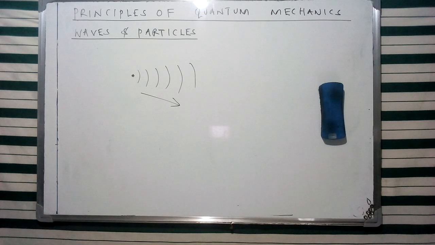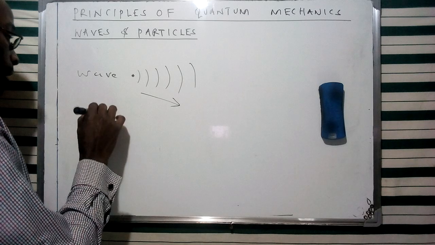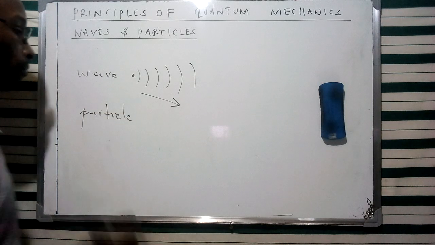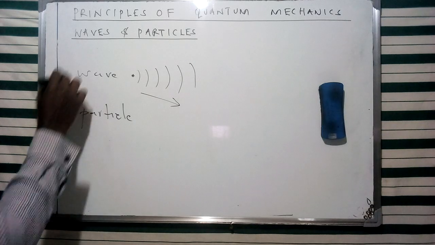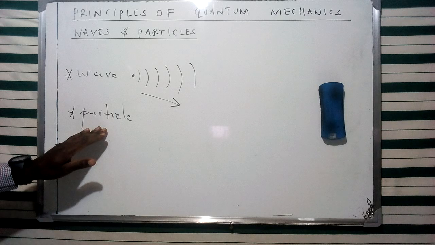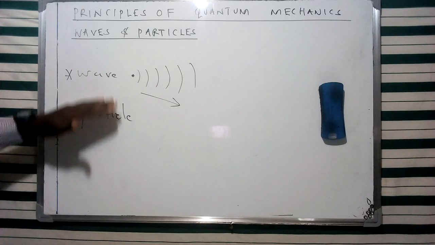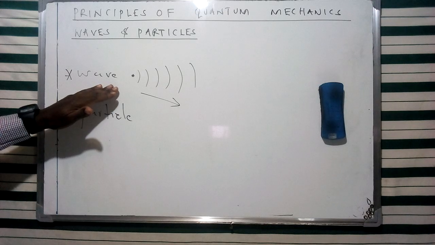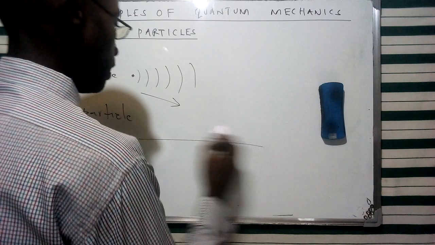Now, for the case of a particle, a particle, of course, has mass and weight. And in this case, we can see this specific particle. So in a sense, we can differentiate between waves and particles in that particles are physical, while waves cannot be seen, and they cannot be confined to a particular region in space in contrast to a particle.